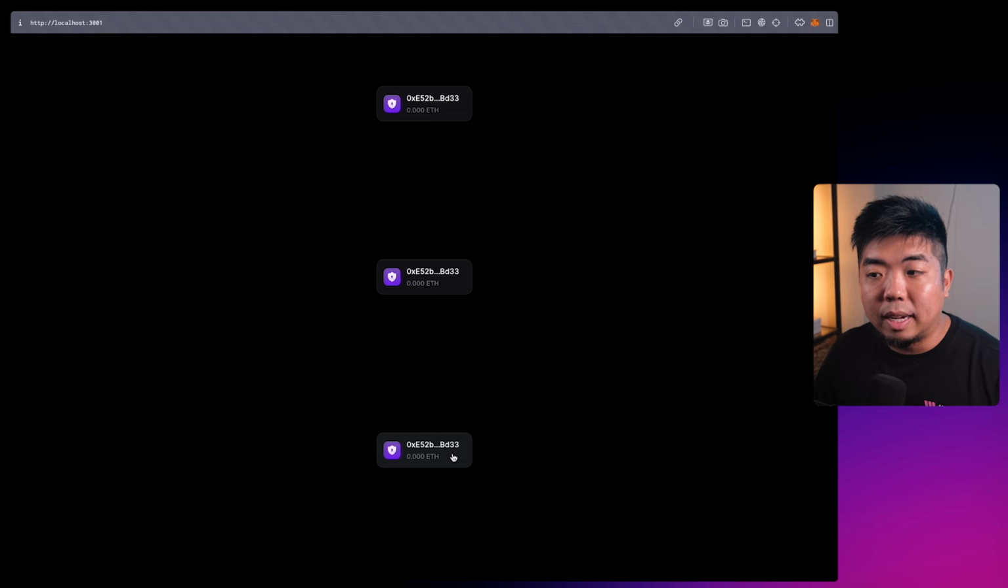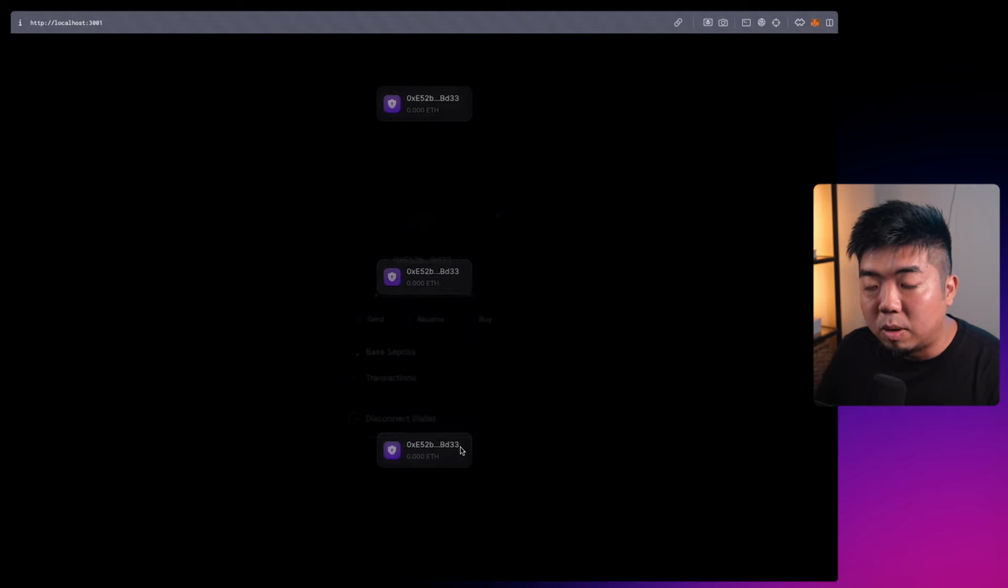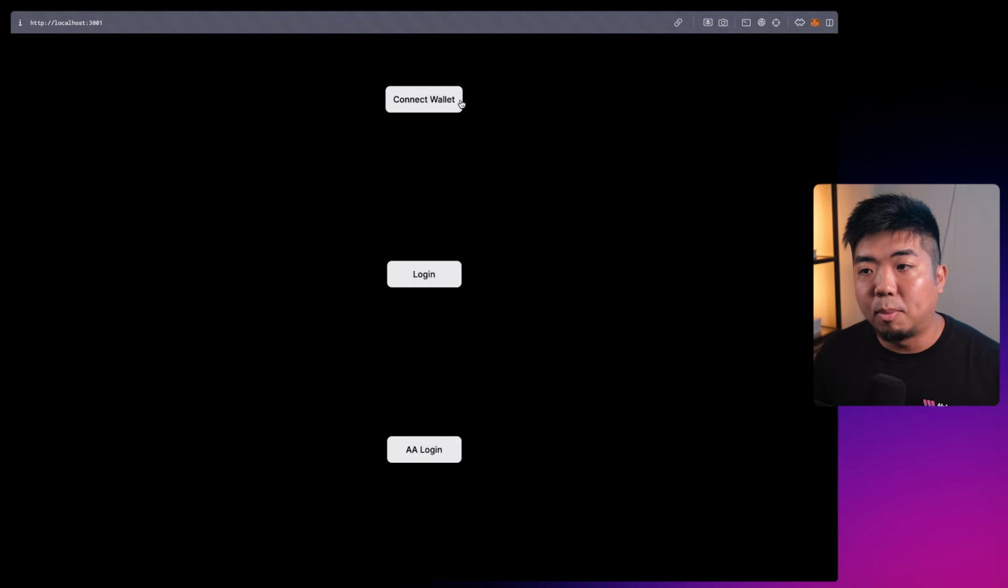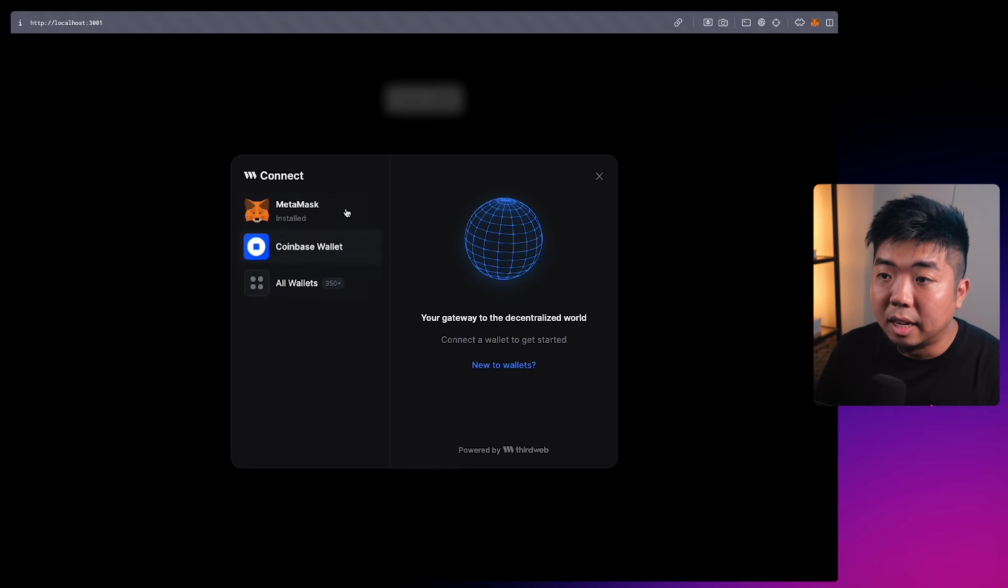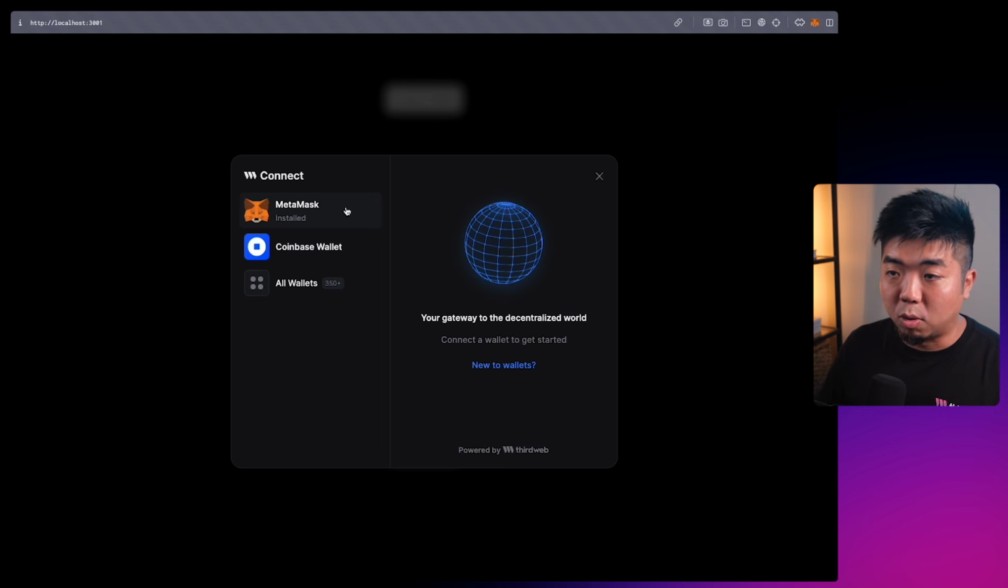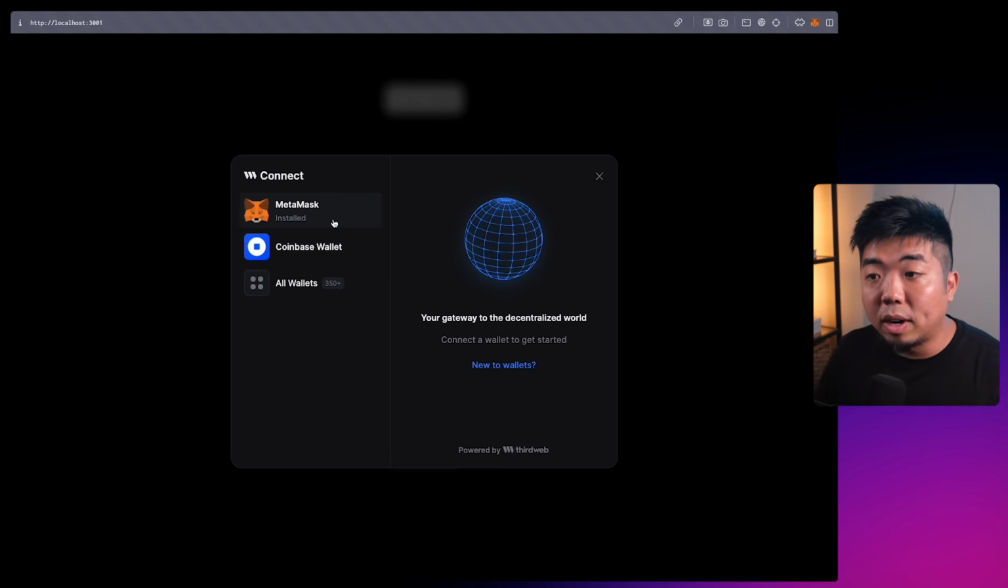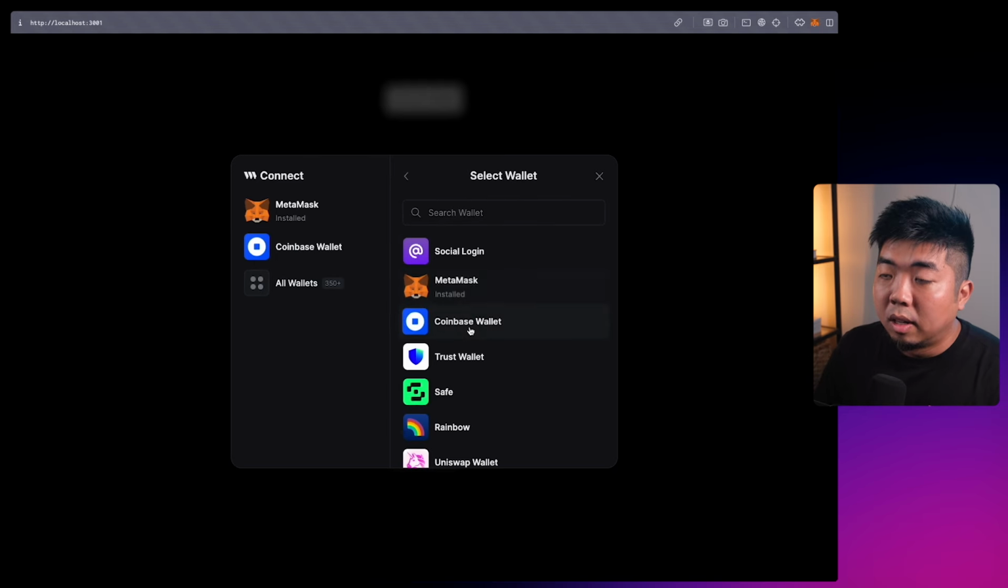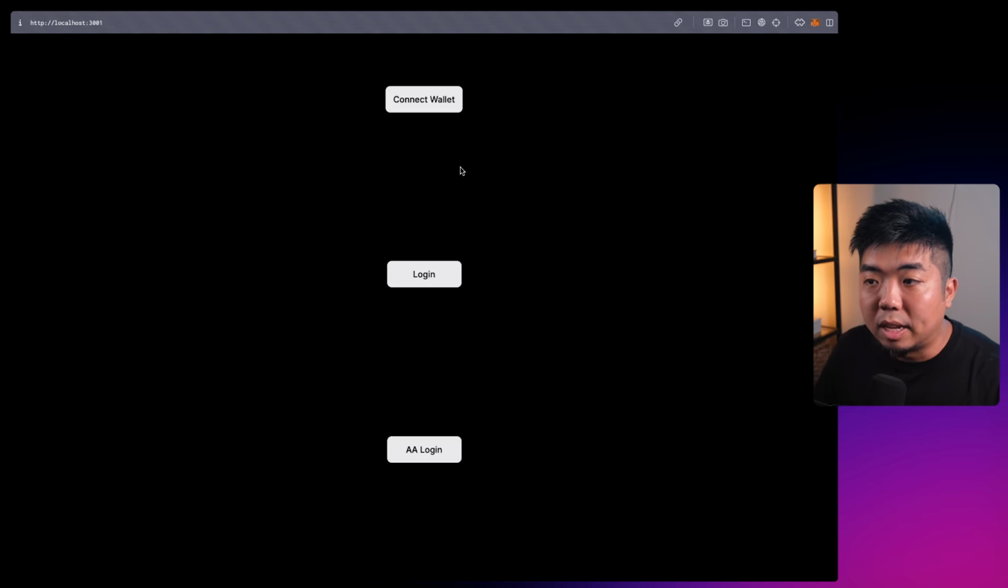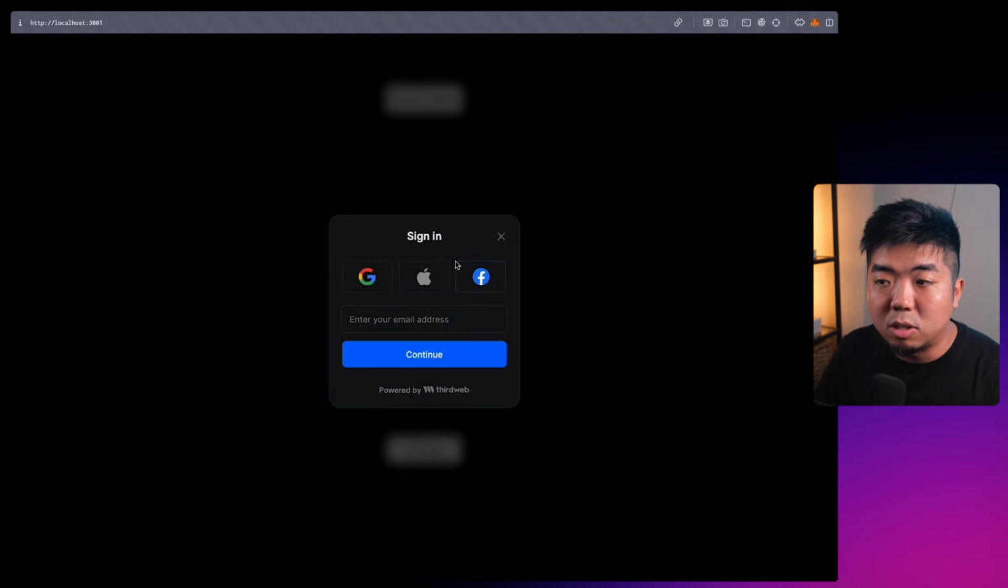You can implement this really quickly into your Web3 applications utilizing thirdweb's Connect SDK. So again, we have the regular connect flow, which is for your users who are familiar with Web3 and want to just connect their Web3 wallets like Metamask or Coinbase. Or again, we support over 350 wallets. You can connect any one of those. Or maybe you can use in-app wallets, which create a wallet allowing a user to simply log in with a social login or email.